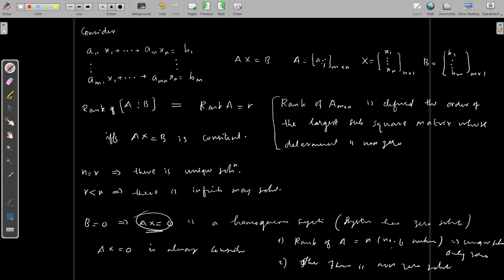If rank of A is equal to the number of unknowns, then there is a unique solution, that is the zero solution, only the zero solution. Otherwise it has infinitely many solutions. Then of course it has at least one non-zero solution.